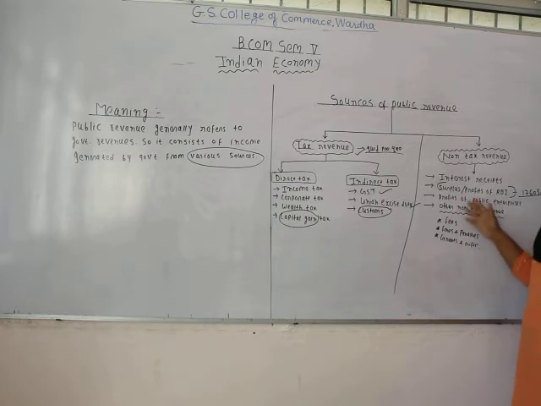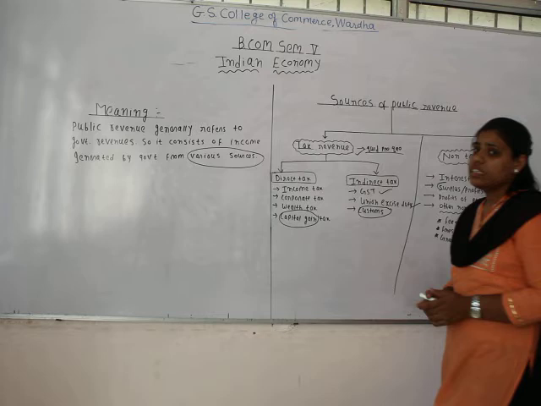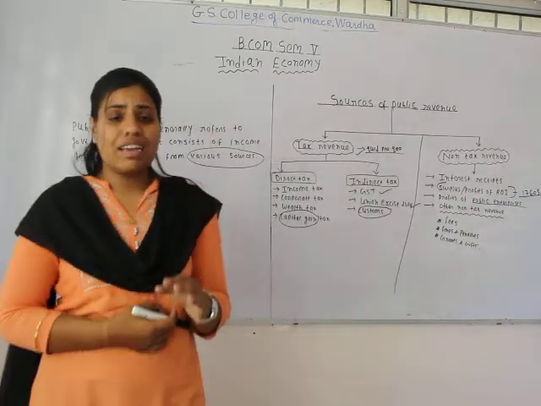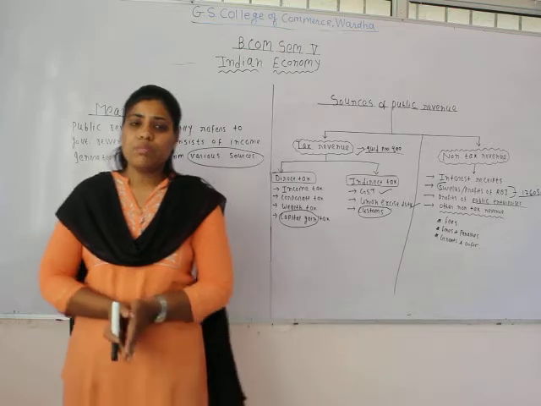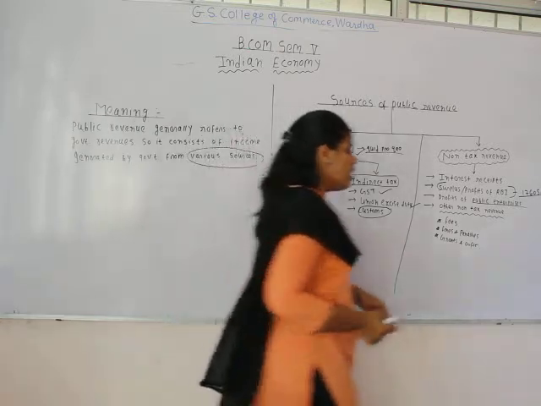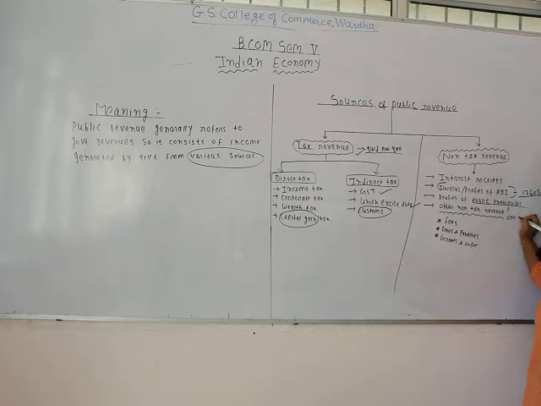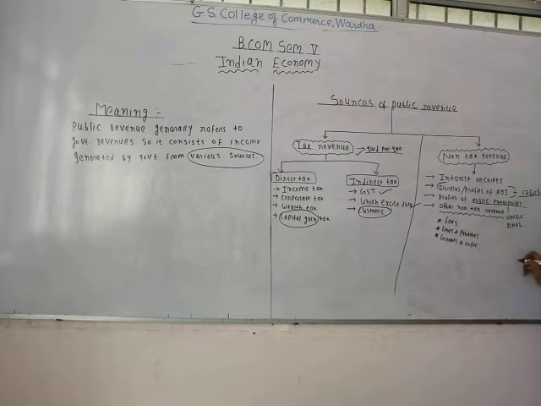The next one is profits of public enterprises. Now there are many public enterprises. What are public enterprises basically? The enterprises in which more than 51% stake is owned by the government are known as public enterprises. So in our country we have ONGC, Oil and Natural Gas Corporation, BHEL, Bharat Heavy Electricals Limited, then we have SAIL, NTPC, etc. So we have many public enterprises.